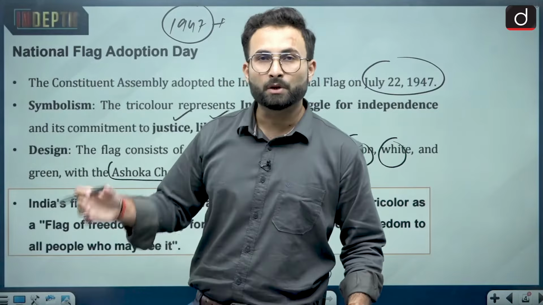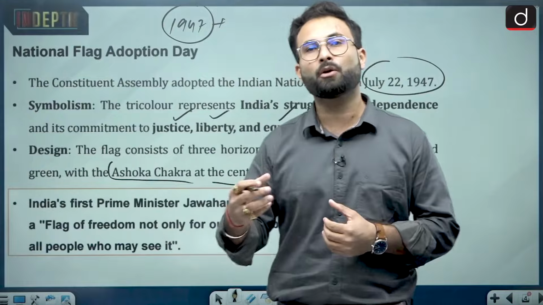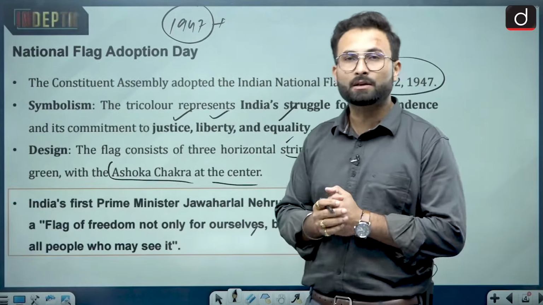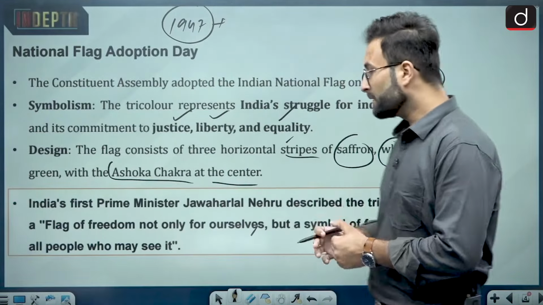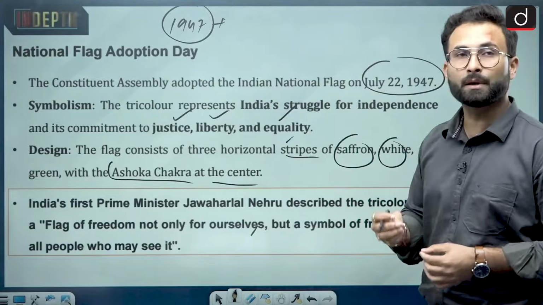Adopting this flag inspired all those other colonies aspiring for their independence. So it was said that it is the flag of freedom not only for ourselves but for all those who can see it.